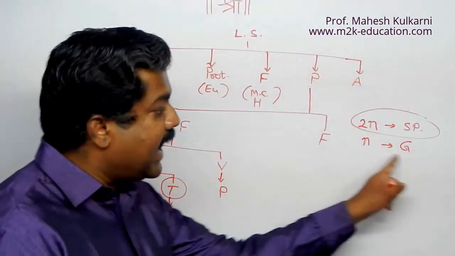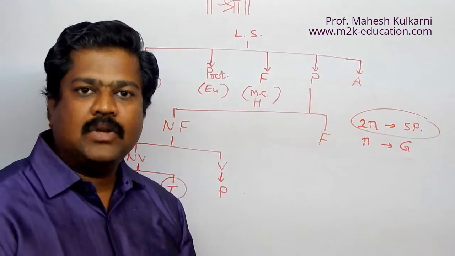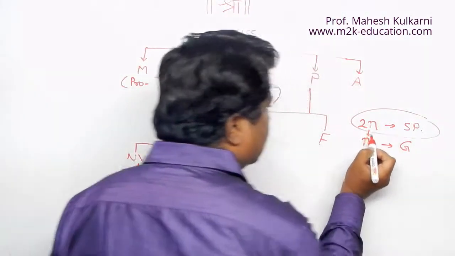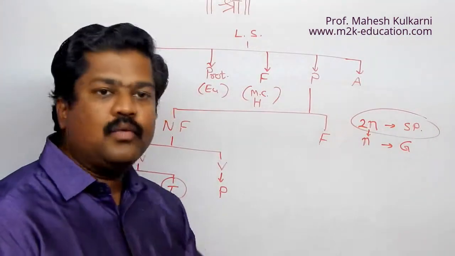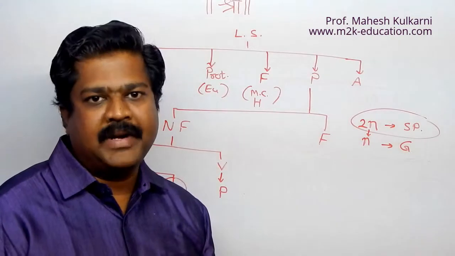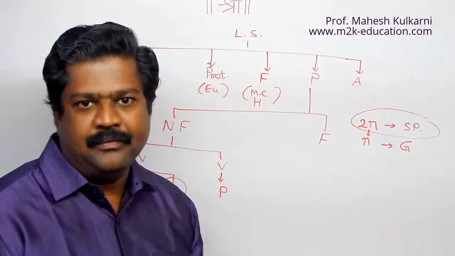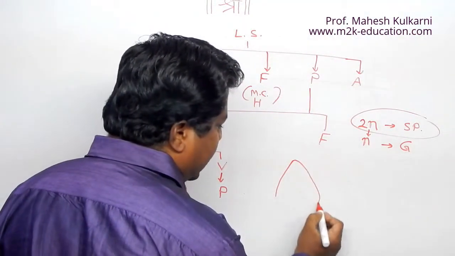That is called the gametophyte. So from the spore, a plant is developed. That is called the gametophyte. Spores are formed by meiotic division, and that's why the number of chromosomes present in the sporophyte is 2n, whereas in the gametophyte they are n.